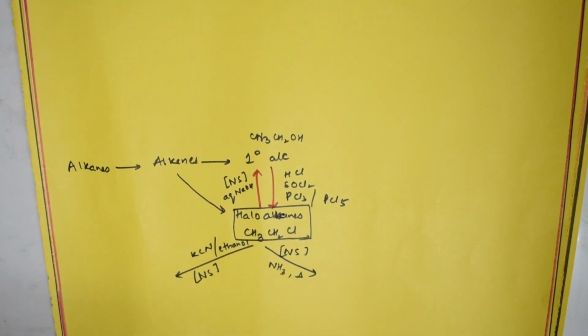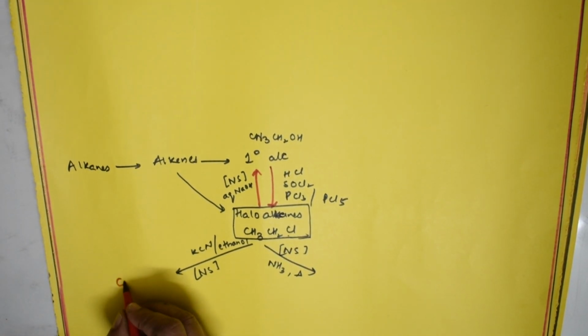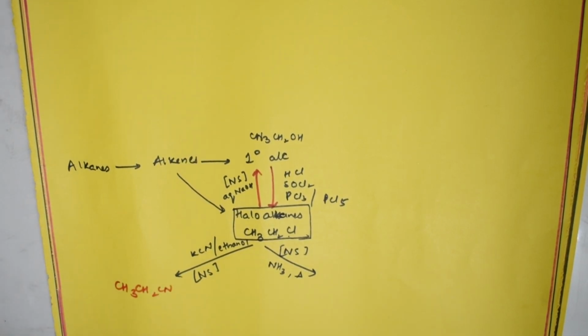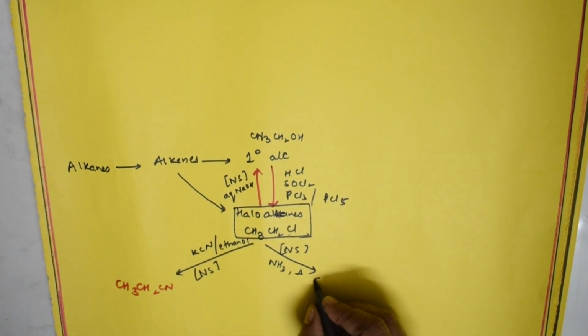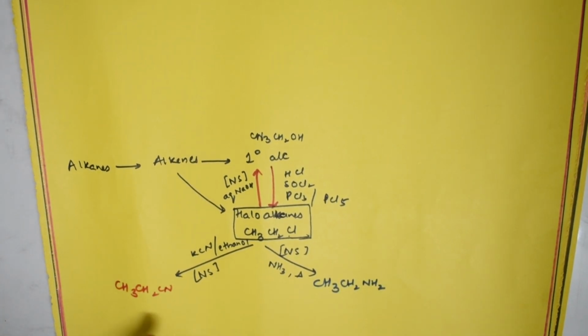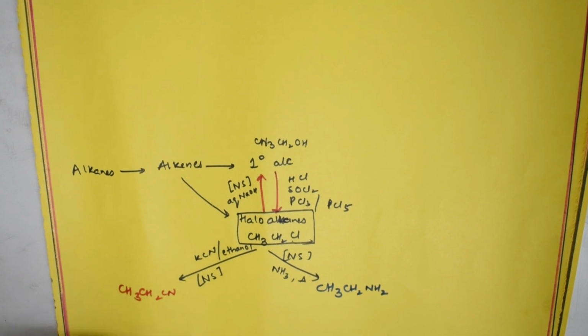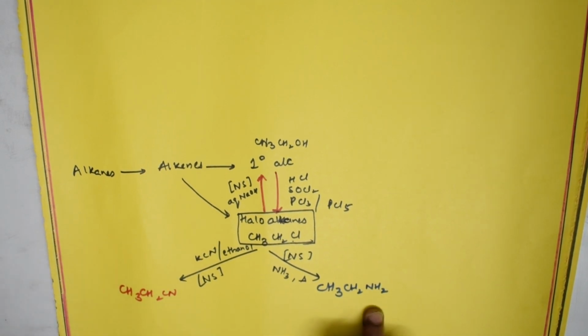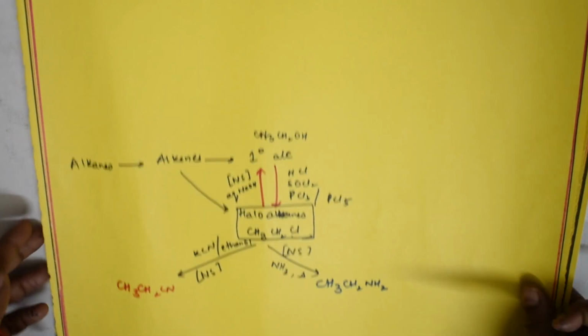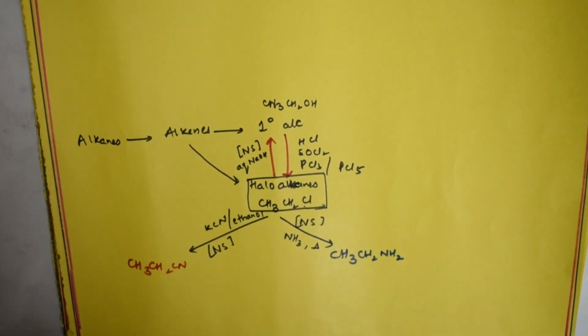Now see the products. If it is KCN here, the halide group is replaced, and you're going to get CH3CH2CN. Okay, you'll get nitrile. Now if I take ammonia, you're going to get an amine, CH3CH2NH2. Cyanoethane or ethyl cyanide, or here it is amine, ethylamine. Both are fine? Yes.